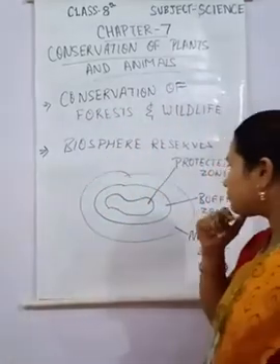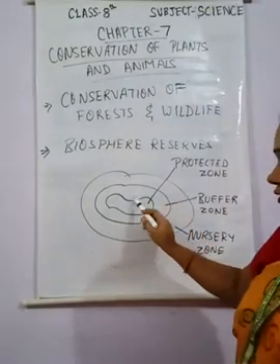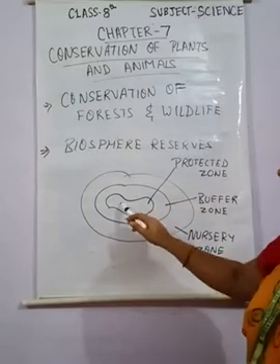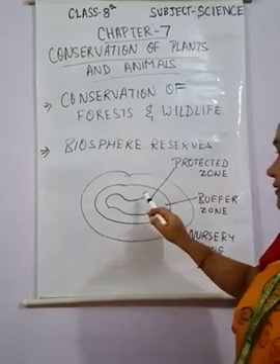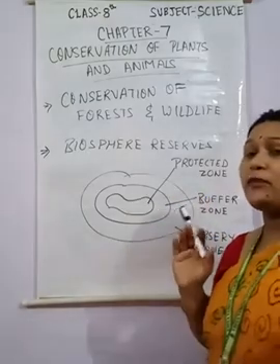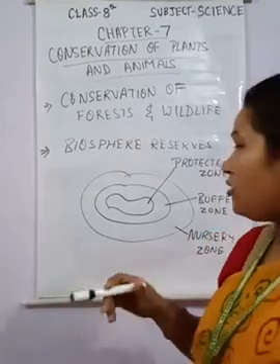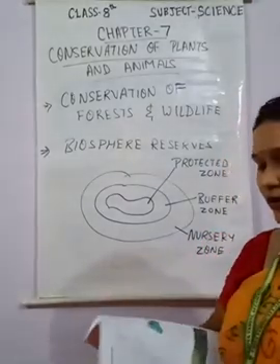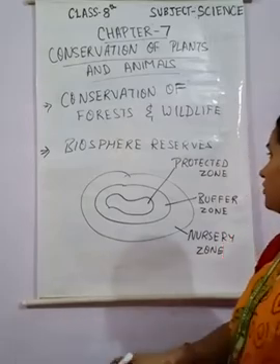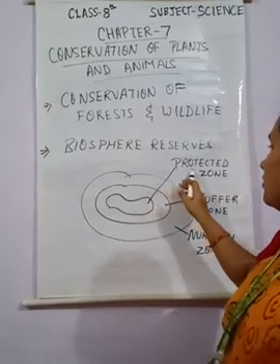See here, I have drawn the innermost part. This part is called the protected zone. This innermost part is given the name protected zone. It should be totally prohibited by the human, or you can say totally prohibited by everyone. Human activities in this zone are totally prohibited. So this zone is called the protected zone.